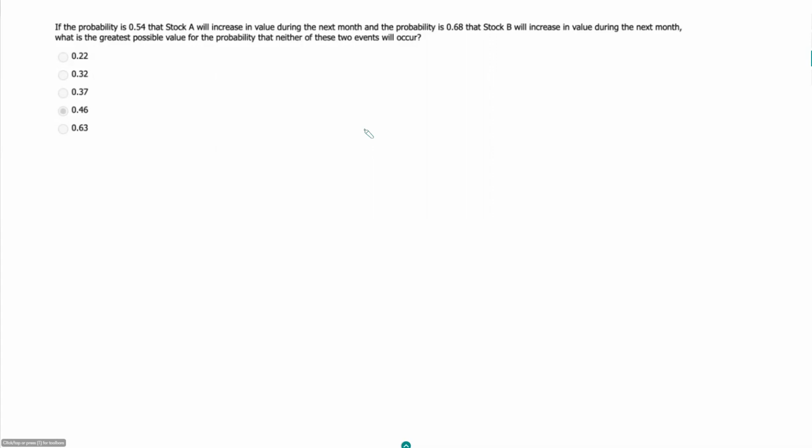If the probability is 0.54 that stock A will increase in value during the next month, and the probability is 0.68 that stock B will increase in value during the next month, what is the greatest possible value for the probability that neither of these two events will occur?